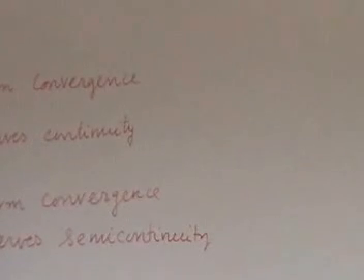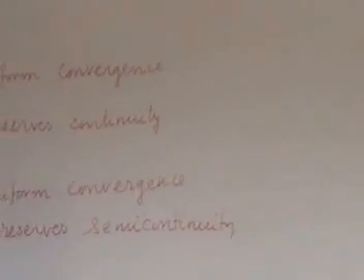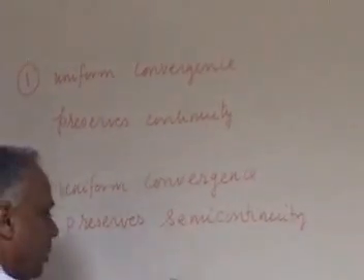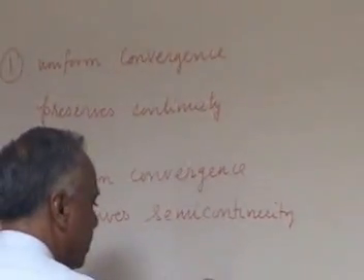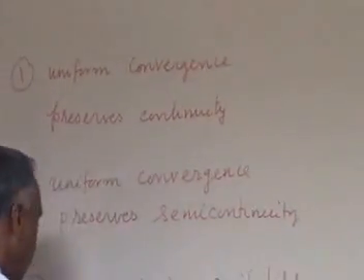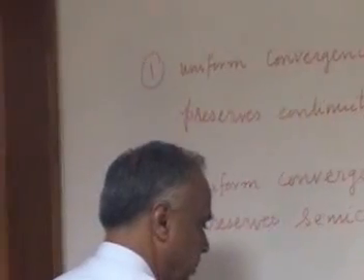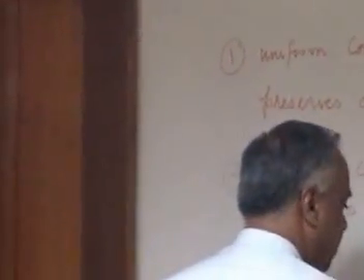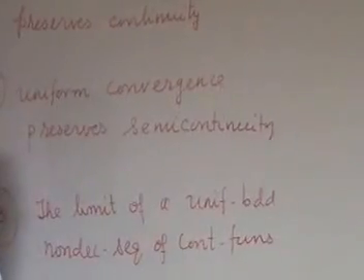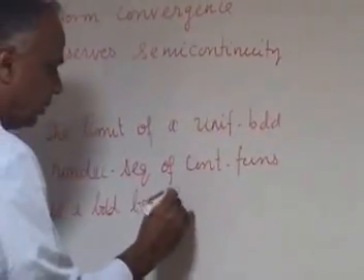And then we had that the limit of a uniformly bounded non-decreasing sequence of continuous functions is a bounded lower semi-continuous function.